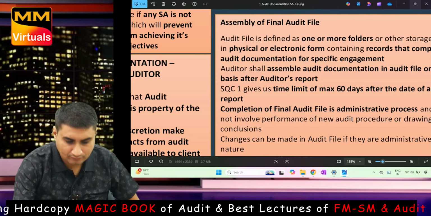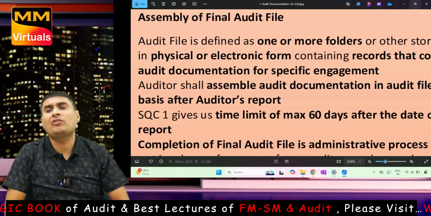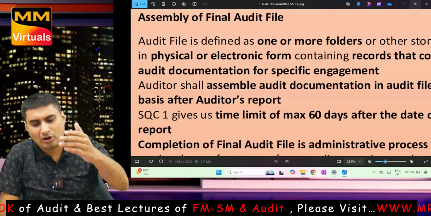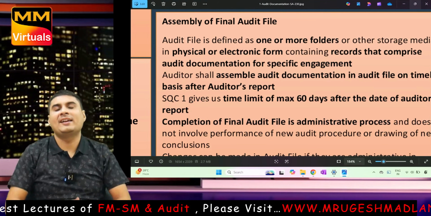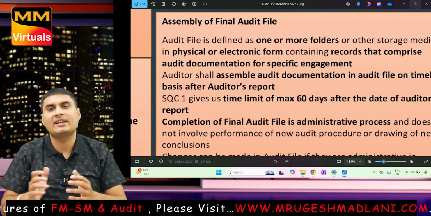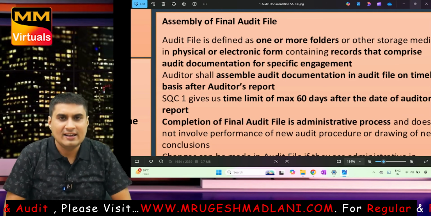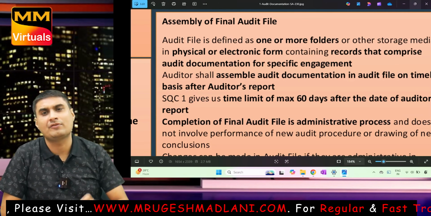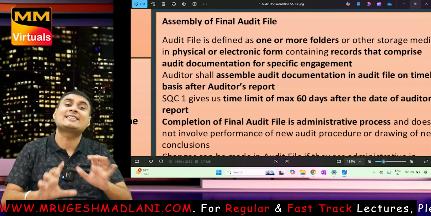Chalo, moving on. Concentrate, we should finish in 5-10 minutes. Assembly of final audit file. Very important to understand. What's the difference between documentation and file? Documentation is the thing which I do along with audit. It helps in effective and efficient review. Any documentation prepared later is likely to be less accurate.